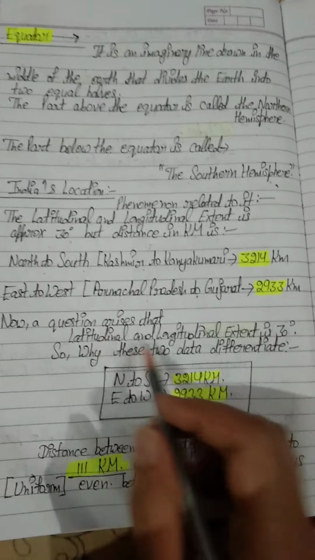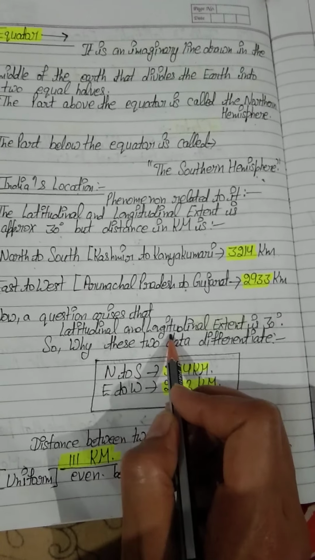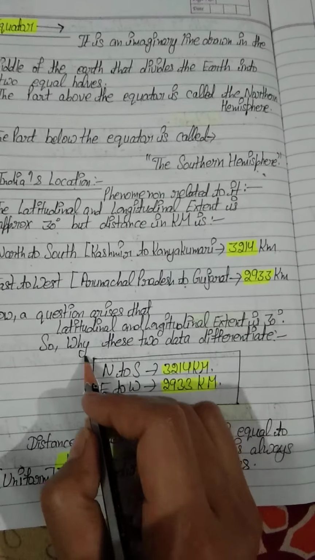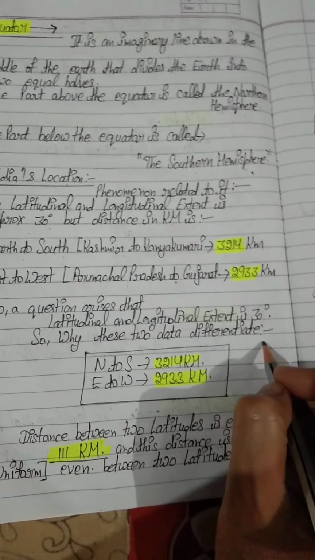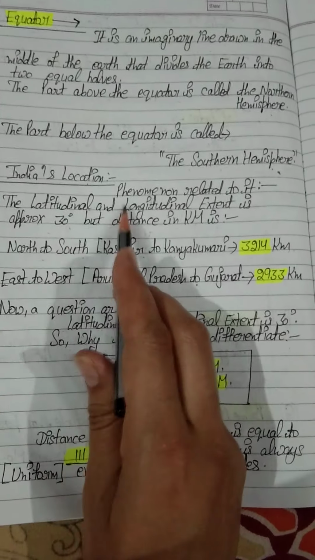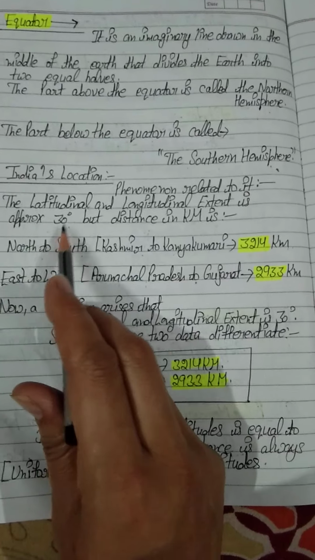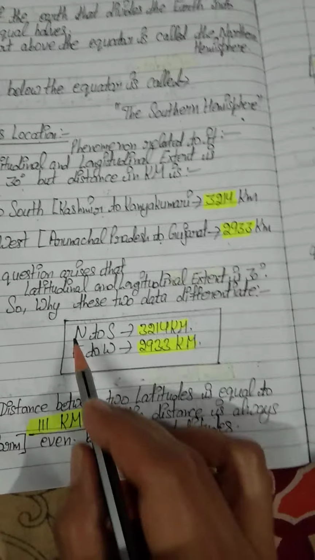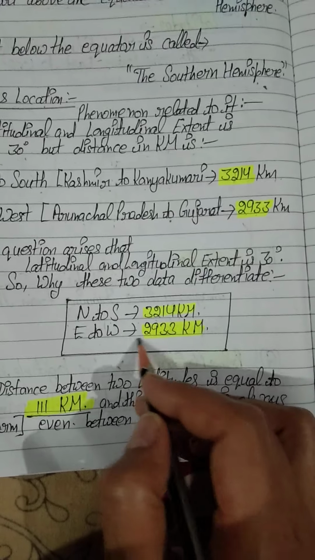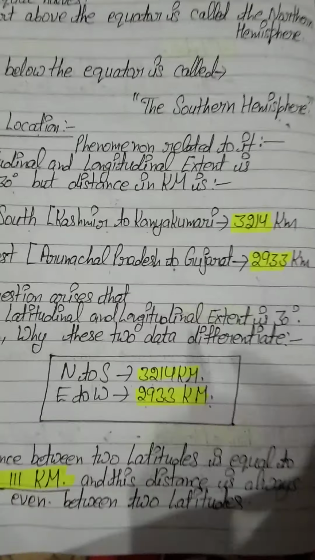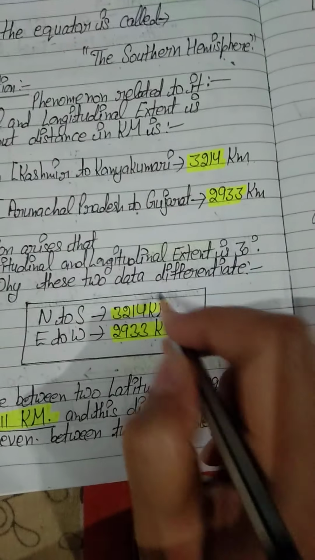Now a question arises: when the latitudinal and longitudinal extent is approximately 30 degree, why are these two data different, 3214 kilometer north to south and 2933 kilometer east to west? I am going to explain the reason behind this.